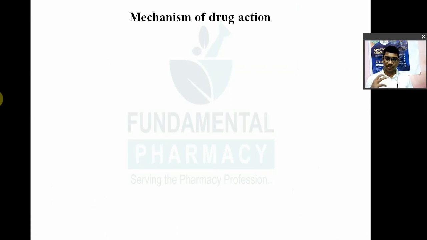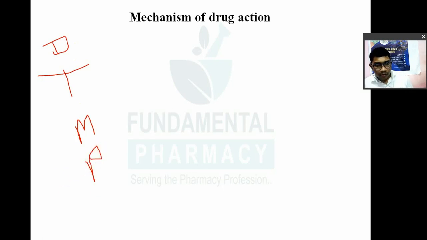So as per the WHO, drug is any chemical or agent which is used to diagnose. आपको यहाँ पे टर्म याद रखना है. First term is diagnose, then to treat, then to mitigate, M, and prevention, P. Okay, a chemical agent which is used to diagnose the disease or for the treatment of disease or for the mitigation or for the prevention of disease, known as a drug.